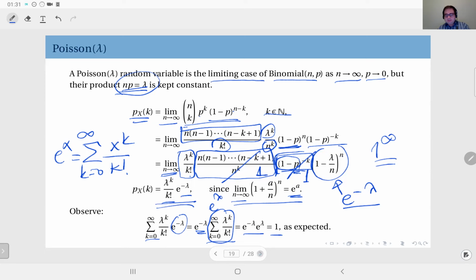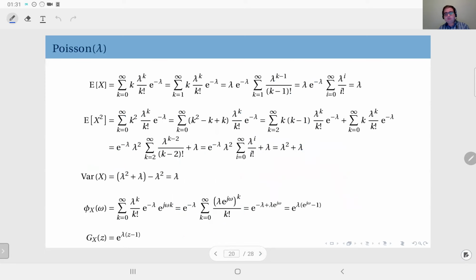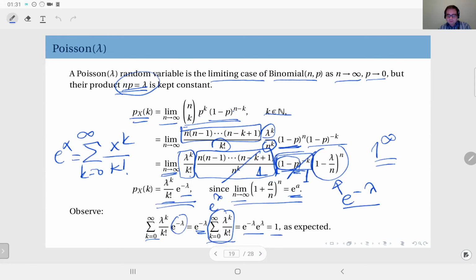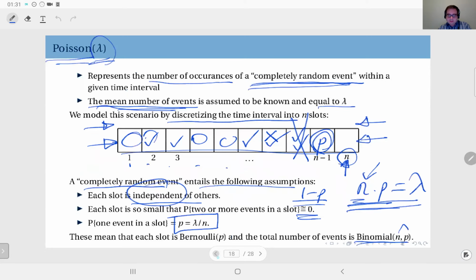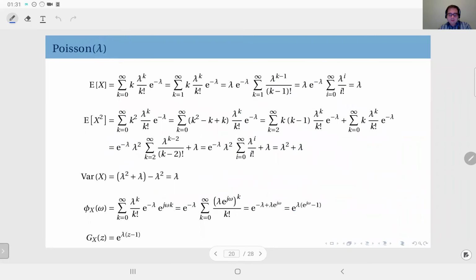Okay, next, let's look at the statistics of this distribution. From the definition, we know the mean number of events is assumed to be known and equal to lambda. So we expect the expected value to be lambda, but let's see if that turns out to be the case. The expected value is computed by this sum, k times the PMF.